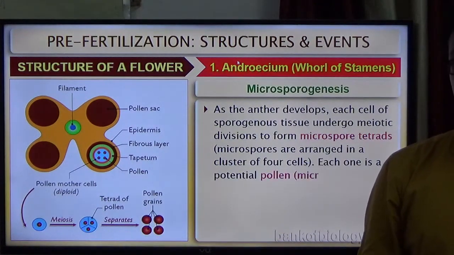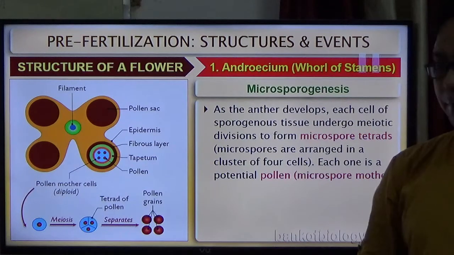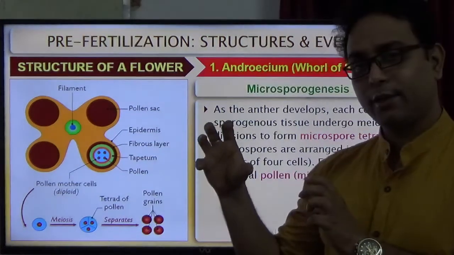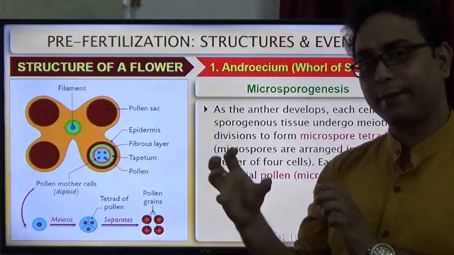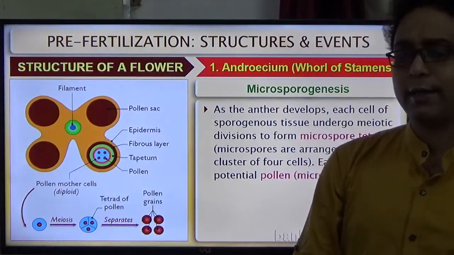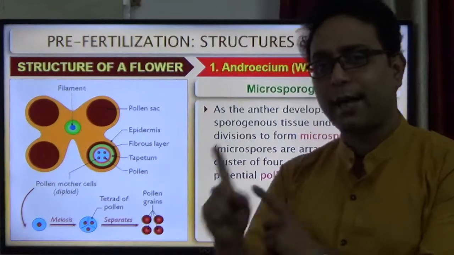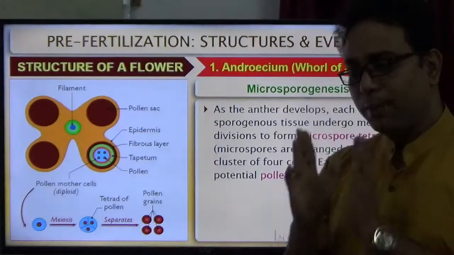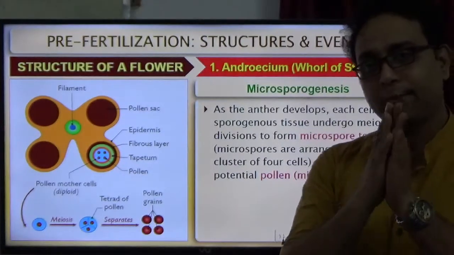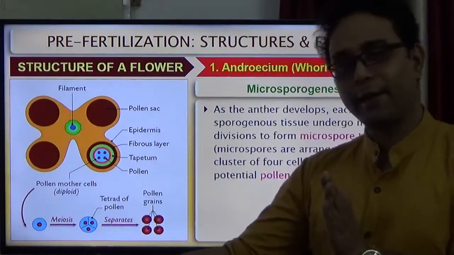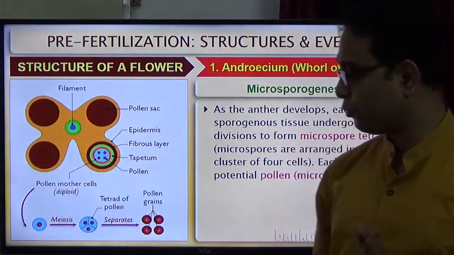Meiotic cell division is involved. Why? Because at first the mother cell contains the diploid number 2n, but we need pollen grains which are haploid in nature. So the meiosis process is involved. We already know that in meiosis, haploid cells are produced.